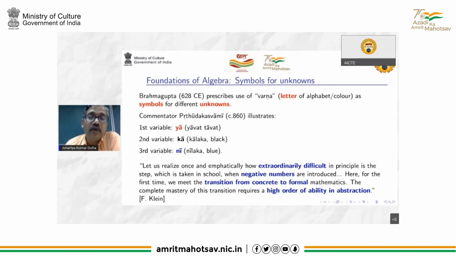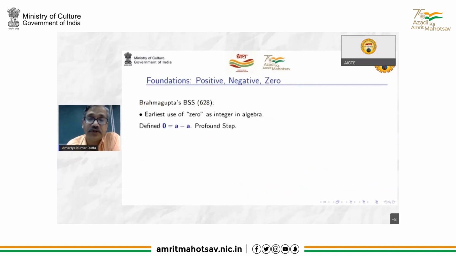I'll add one more thing for the foundations of algebra, the use of zero and negatives. Felix Klein, the great geometer, in his book on mathematics education emphasized how extraordinarily difficult it is that when negative numbers are introduced, here for the first time we meet the transition from concrete to formal mathematics, and it needs a high order of ability in abstraction. Now, again in Brahmagupta, we find an elaborate exposition of the algebra of positive numbers, negative numbers, and zero.